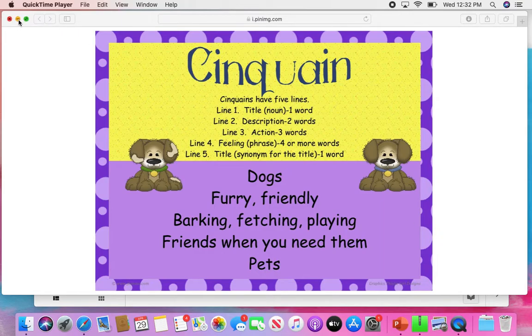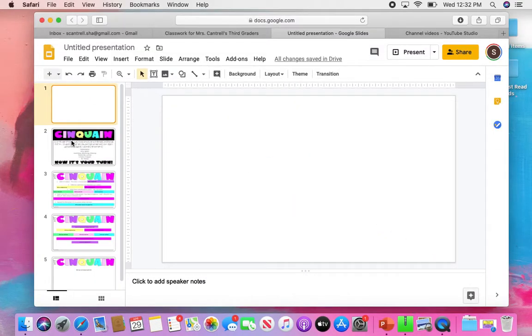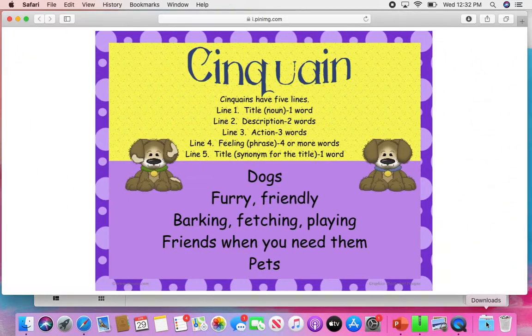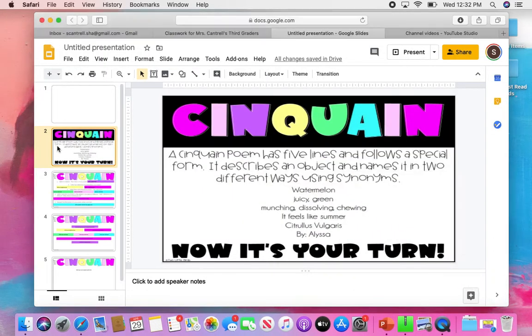Let's take a look at your assignment for today. So this talks a little bit more about what a cinquain is. It talks about the fact that it has 5 lines. It tells you exactly what your structure needs to look like. And if you need to, go back to my example of my dog poem, and this shows you exactly the structure that you need to follow on yours today.